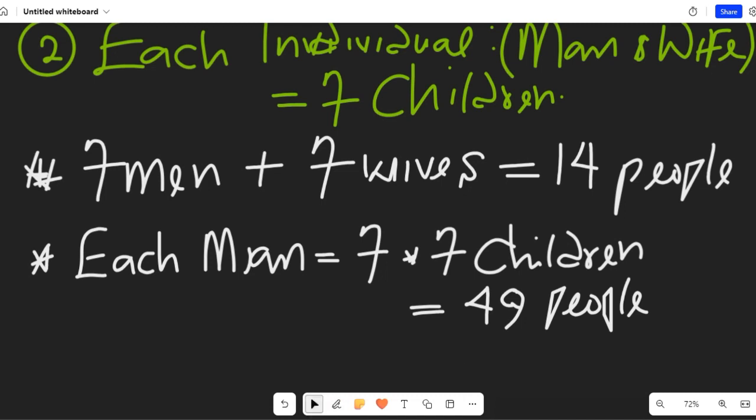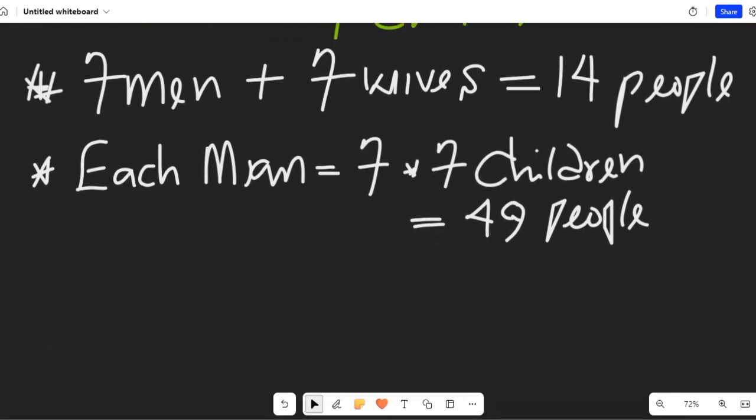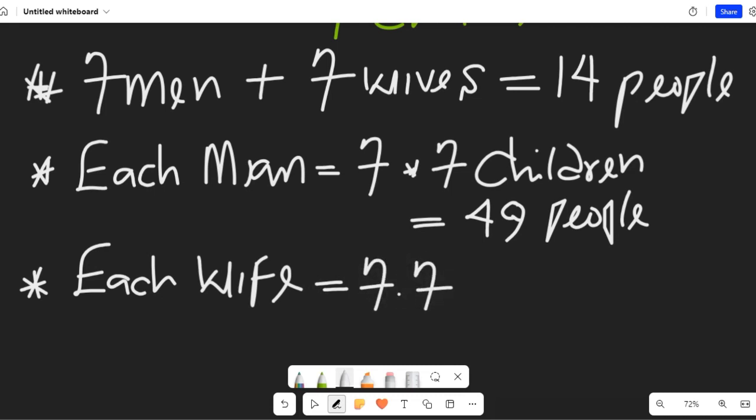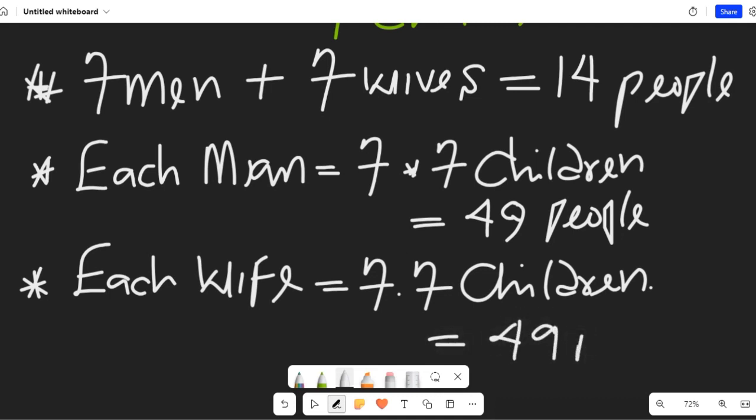Good. The next thing we are going to consider is each wife. Each wife is also going to have 7 children. So we'll have 7 wives multiplied by 7 children, and the total is going to still give us 49 people.